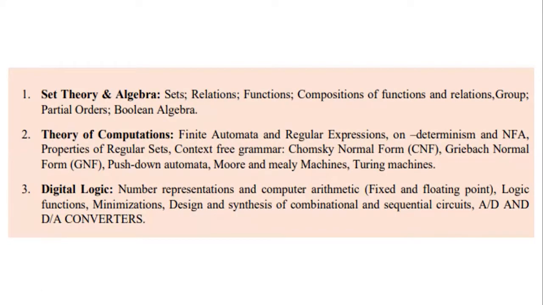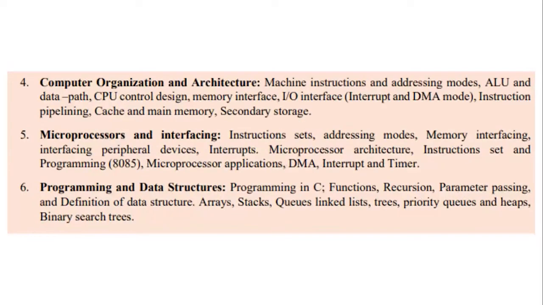Fine. So next we are moving on to the second quadrant. Again, the second quadrant will consist of how many topics? It will have 3 topics. So what is the fourth unit speaking about? Computer organization and architecture. Okay. So under computer organization and architecture, you will be learning about machine instructions. So what are machine instructions? These are the basic operations that a computer central processing unit can execute. So you will be learning all these basic operations.